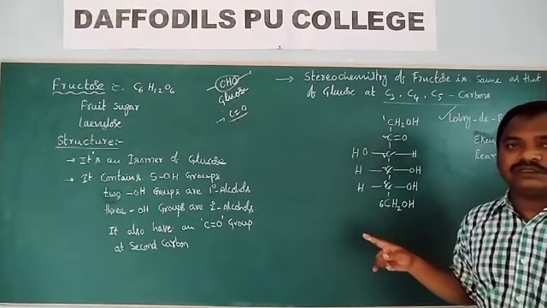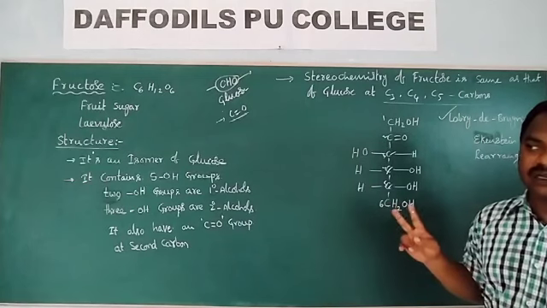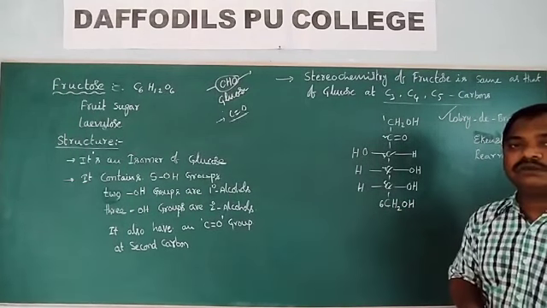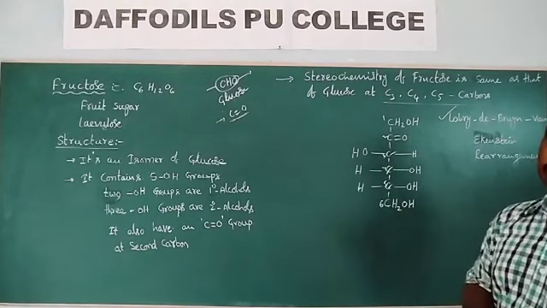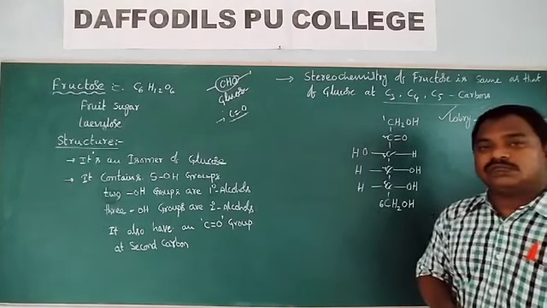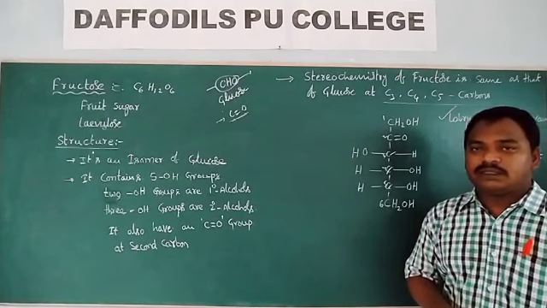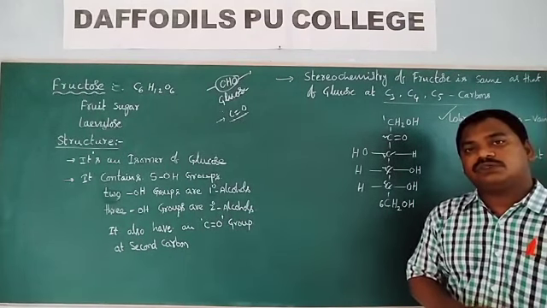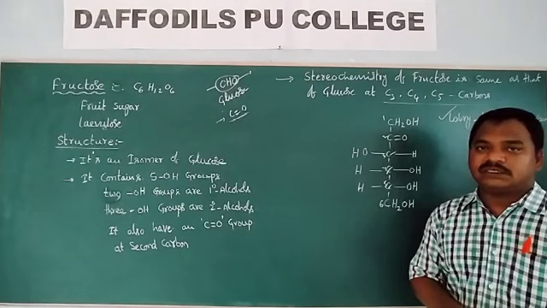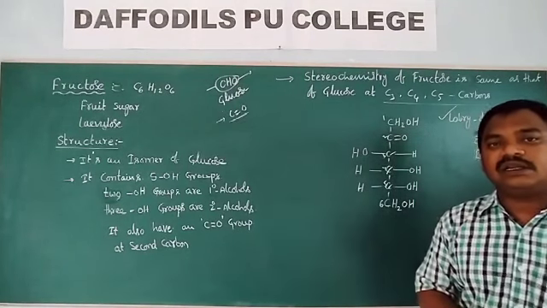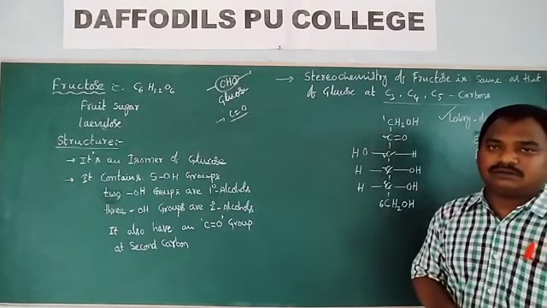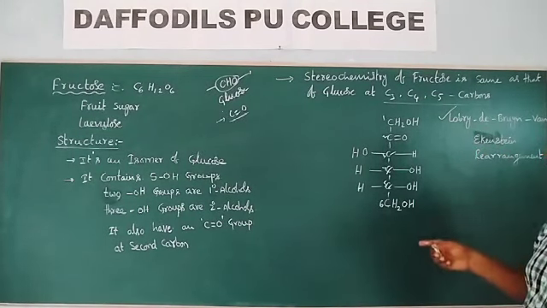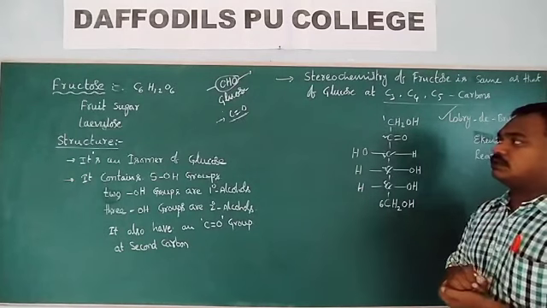Sugars are of two types: reducing sugars and non-reducing sugars. Reducing sugars are those which reduce Tollens reagent and Fehling solution. Non-reducing sugars are those which do not reduce Tollens reagent and Fehling solution.